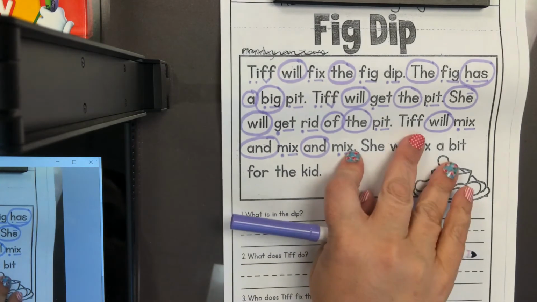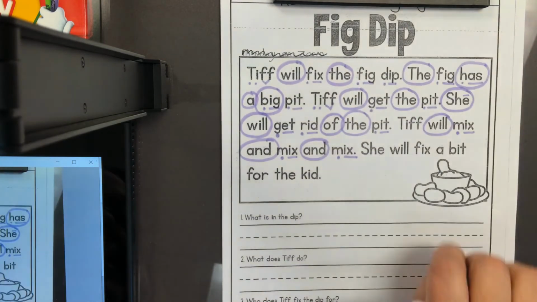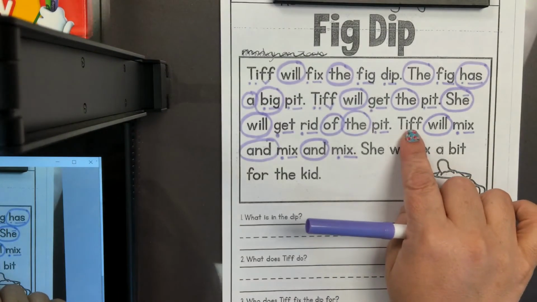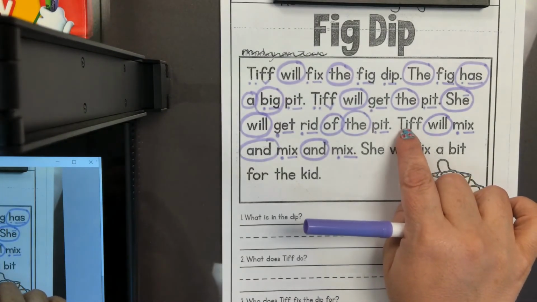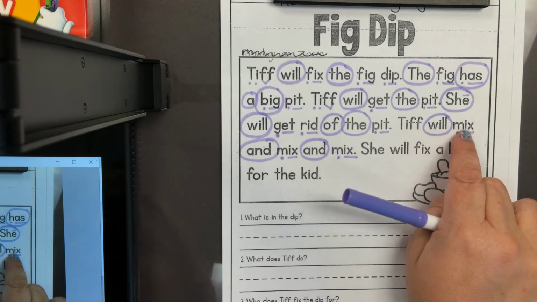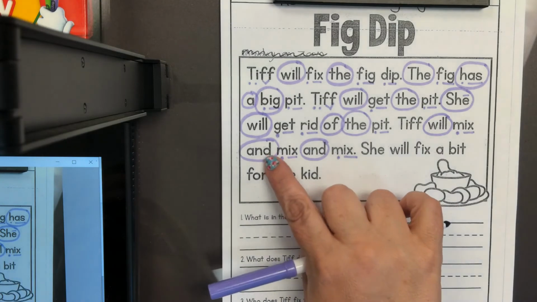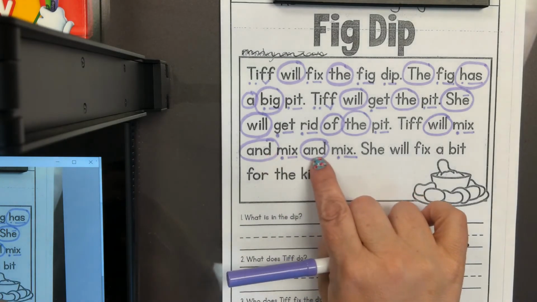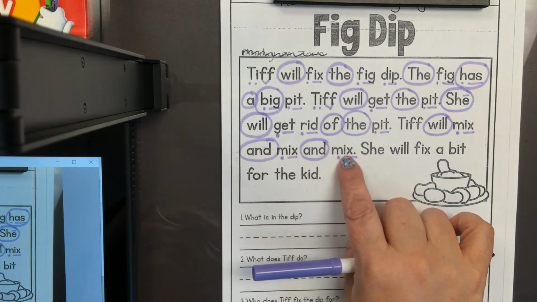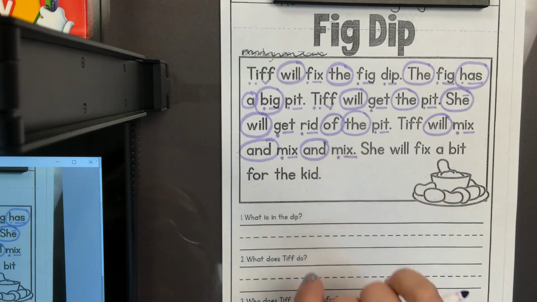Let's see how many words were in that sentence. I'll start at the top and count to the end mark. 1, 2, 3, 4, 5, 6, 7. This sentence has 7 words as well. Let's read the last sentence.